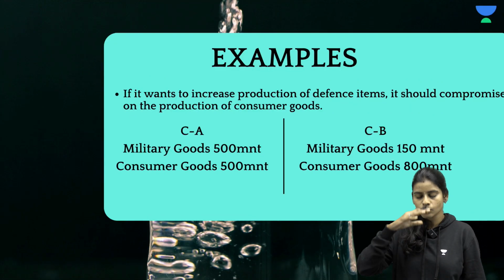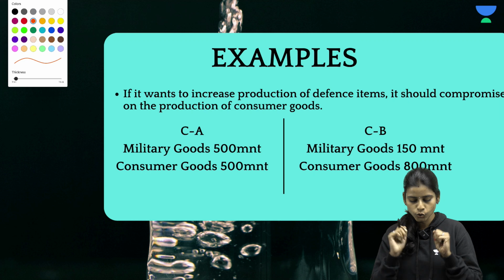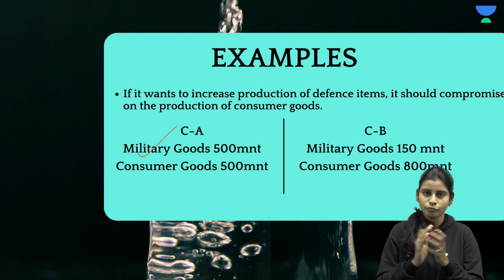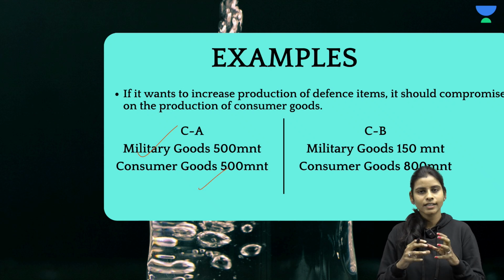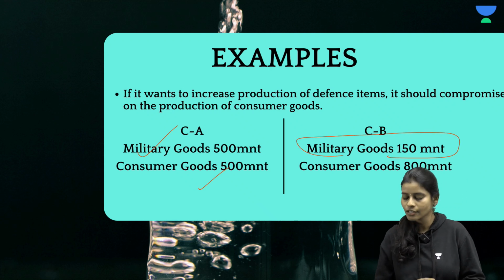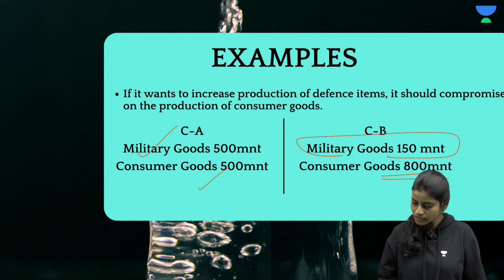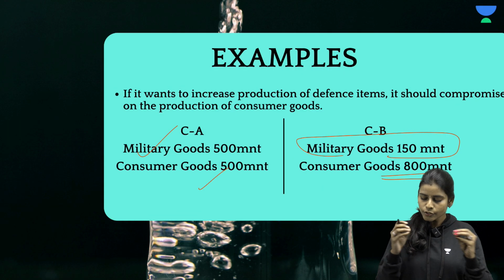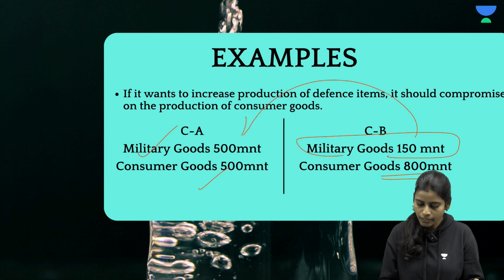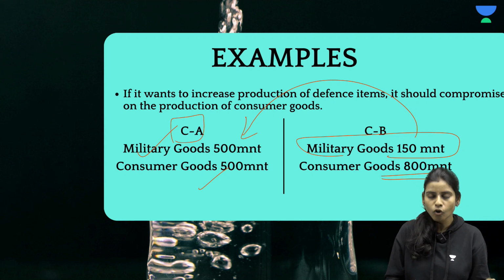So let's understand this with another example. If the government is planning to make any of these two choices, where in choice A, it is planning to make 500 million tons worth of military goods and along with that 500 million tons of consumer goods. In choice B, the government plans to make 150 million tons of military goods and consumer goods worth 800 million. So if the government is trying to increase its production of military goods from 150 million to 500 million, so that it is picking choice A, then what would be the opportunity cost?